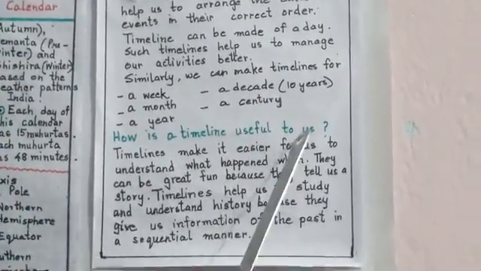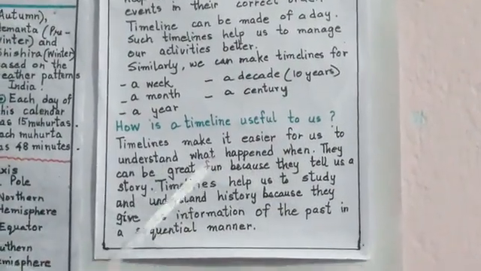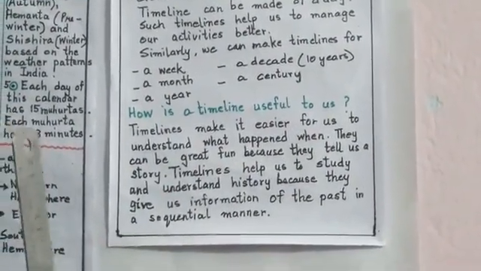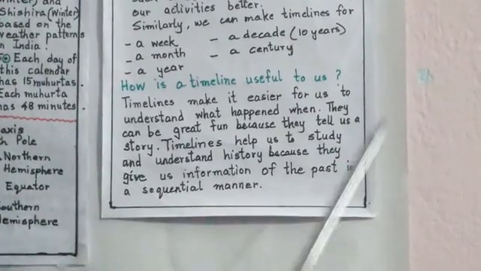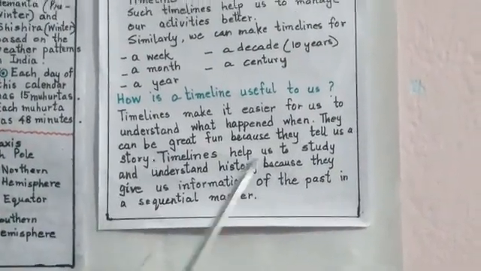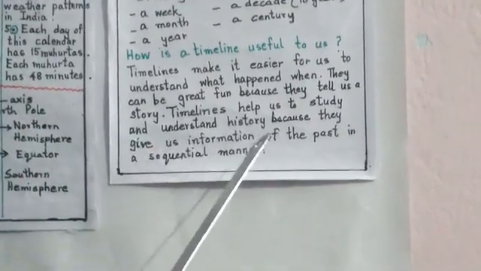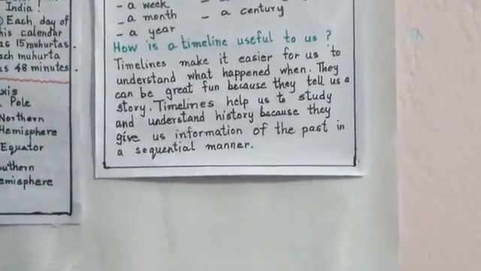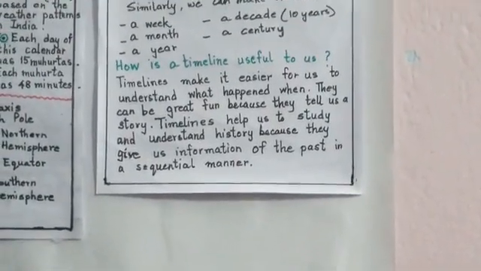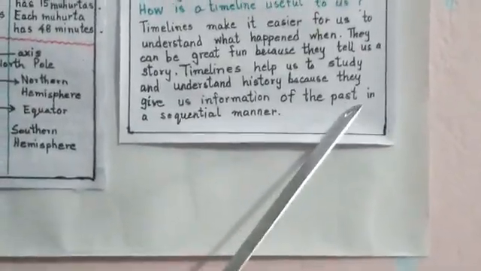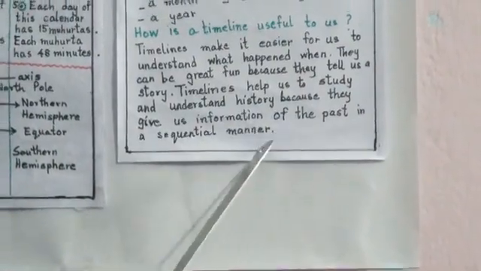How is a timeline useful to us? Timelines make it easier for us to understand what happened when. They can be of great fun because they tell us a story. Timelines help us to study and understand history because they give us information of the past in a sequential manner. Sequential manner means they are arranged in order.